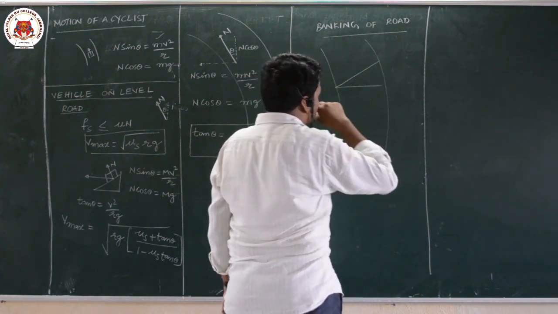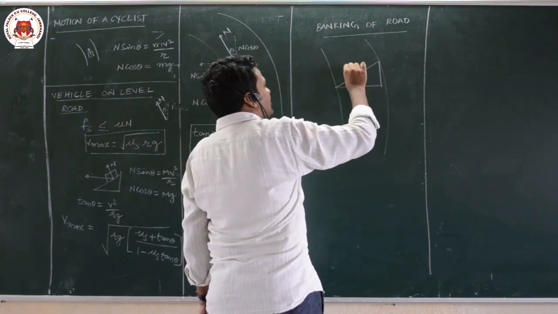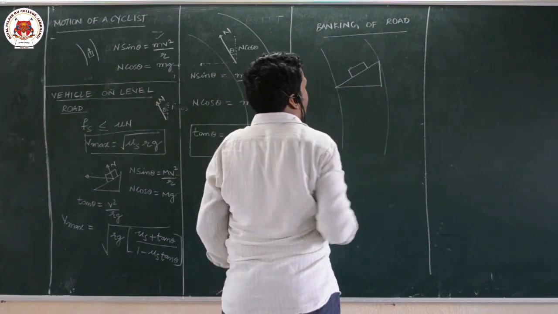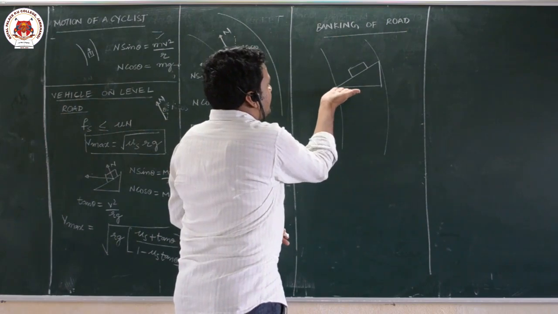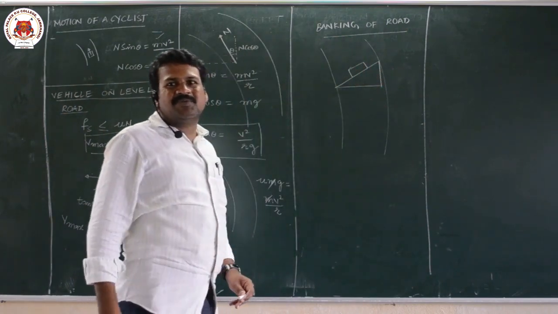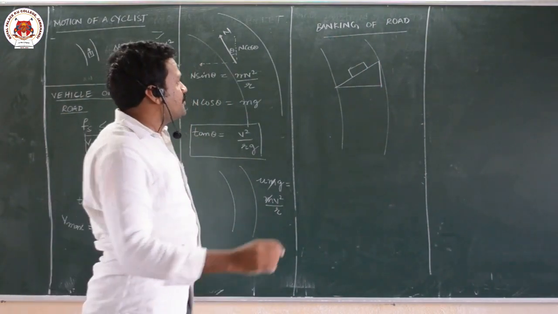Now you are on an inclined plane. This is the horizontal road, and that outer edge of the road I raised like this. This is called banking of roads. Outer edge will be raised. This is called banking of roads.